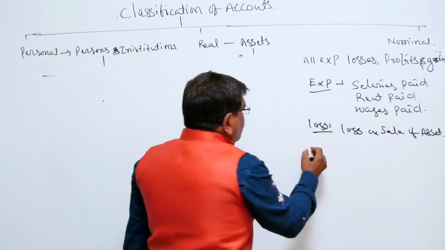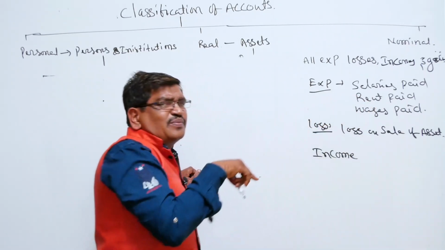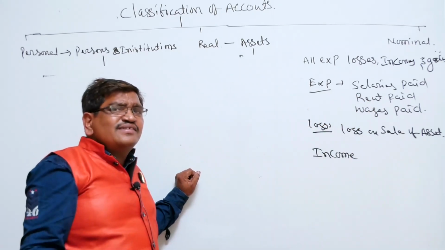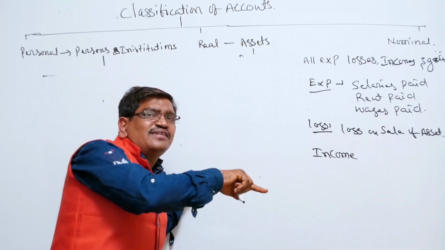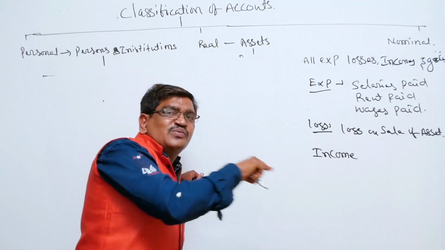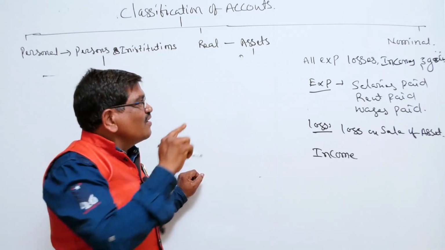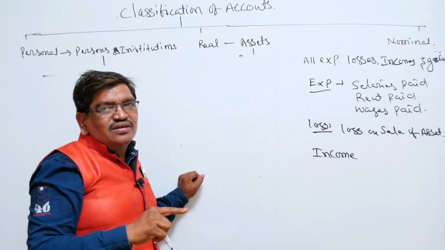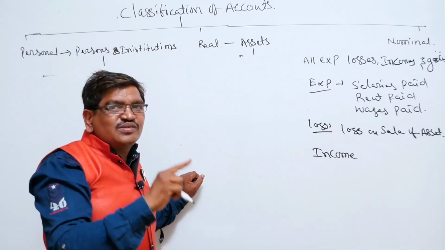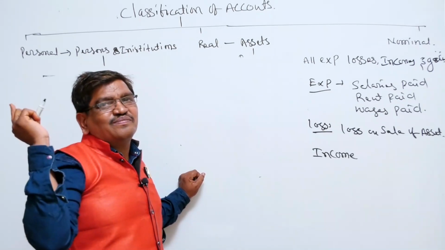Then next, normally rent received. If rent paid is an expense, rent received is income. Commission paid is an expense, commission received is income. Interest paid is an expense, interest received is income. You observe this thing. The nominal account is related to all expenses, losses, incomes and gains.